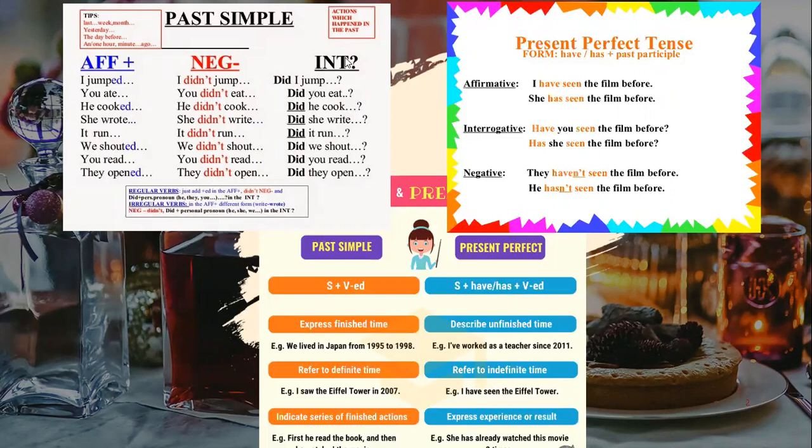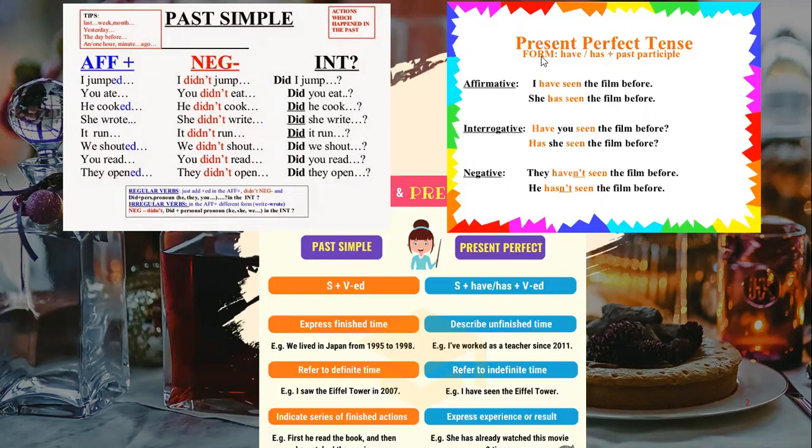And in the interrogative, it's the same. We use did, the subject and the verb in the base form. Did I jump? Did you eat? Okay, affirmative, he cooked. Negative, he didn't cook. And interrogative, did he cook? Okay, this is the past simple. As well, we have the verb to be. In past simple, for he, she, it, and I, we use was. We, you, they, we use were.